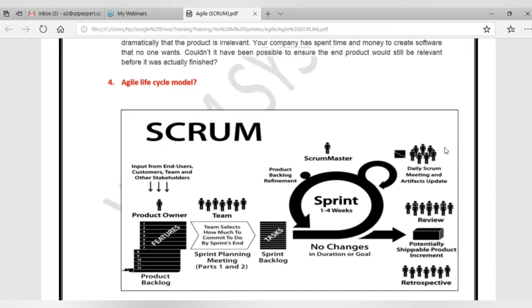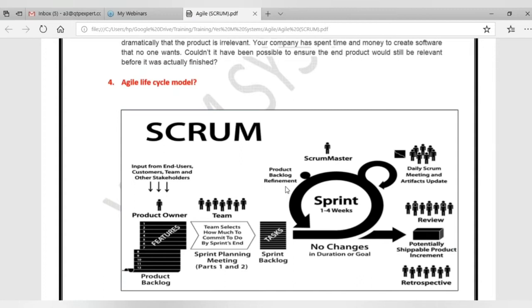Documentation will be less, in the sense that maybe the design documents and the test case design documents will be reduced, but the basic requirement should be documented. There is no other way to skip that. Normally in this model, the requirements are called user stories. In every user story, the client expectation will be documented. Without that, even the development team cannot develop anything. So they will write one or two lines of statements here, and as part of grooming sessions, the product owner will explain that requirement in detail to the testing team members and development team members. So complete documentation cannot be avoided.